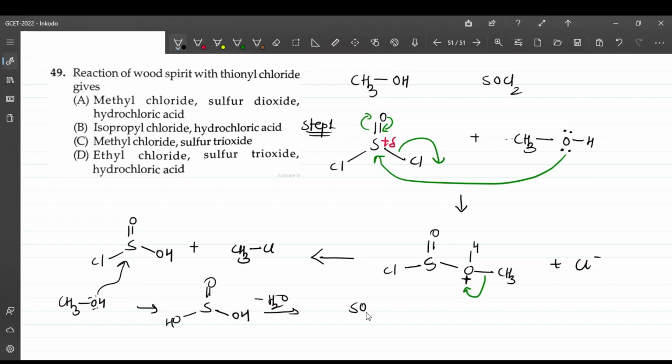When 2 OH groups are on the same carbon, it is unstable, so it dehydrates, right? It dehydrates 2 OH groups, so minus H2O I am writing. So this is sulfur dioxide. Dehydration means this will go, so you get sulfur dioxide and methyl chloride, and also there will be formation of the acid, like some hydrochloric acid, because chloride ions will be there, which will react with the H plus. So the answer is option A.